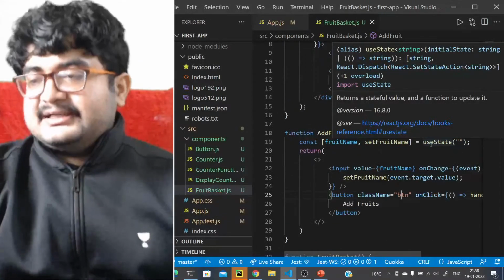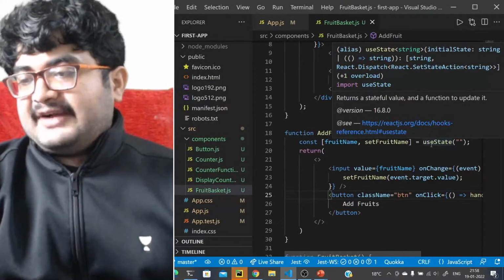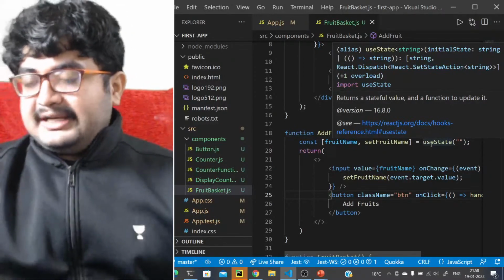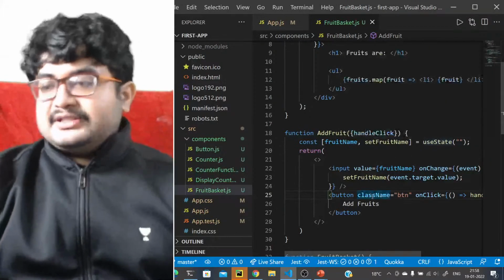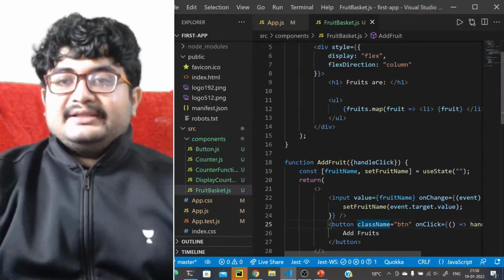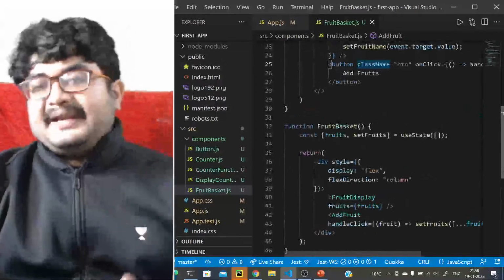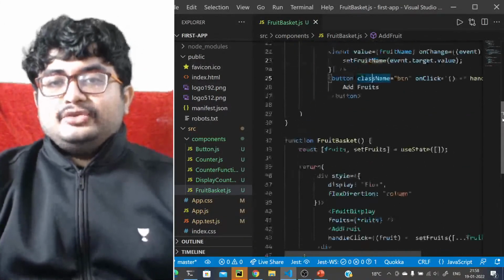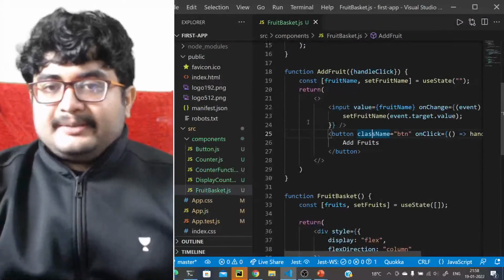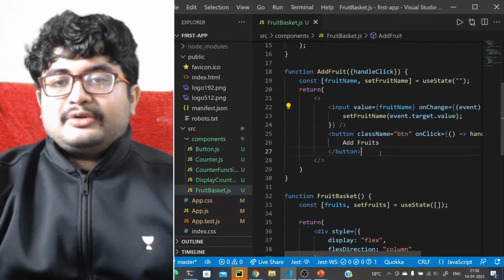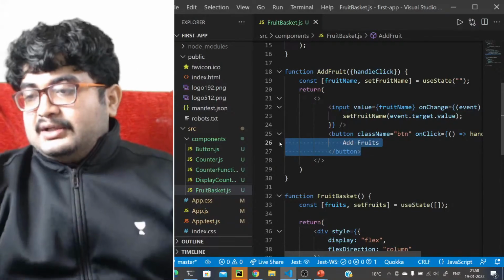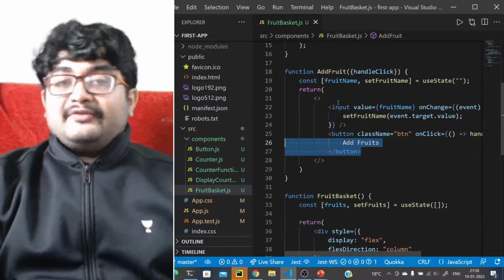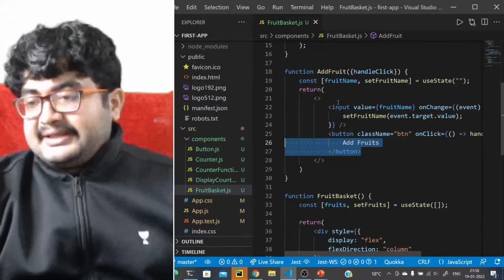Does it make sense? I have gone a bit fast, I understand, but let me know if it makes sense to you. Let me know if this is clear to you, like how is this working? This entire thing, I feel, is a proper example that you can have on states and props, like how exactly you should do. And in fact, this is not the best code. You should in fact separate these out into two components as well. So maybe what you can do is add a functionality to remove a fruit as well. You can try doing that as well.